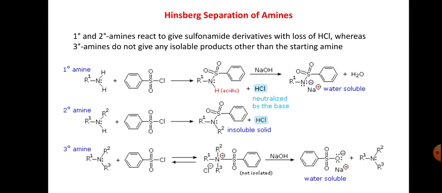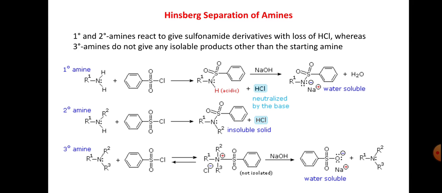And now, Hinsberg separation of amines. This is the most important reaction for the separation of amines. Primary and secondary amines are a mixture of amines. The mixture of amines can be separated by using benzenesulfonyl chloride, which is the Hinsberg reagent.